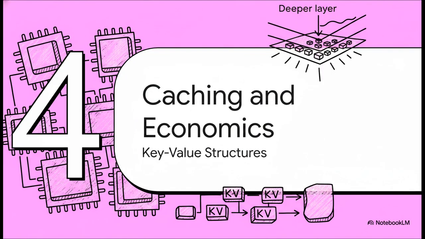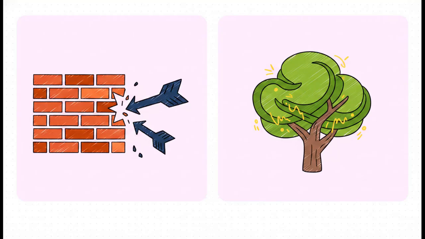Okay, diving deeper into the hardware layer now with Section 4, Hardware Caching and Economics. So the crucial point is, when you are caching the mathematical representations of a massive prompt, the underlying architecture is literally everything. Think of early caching methods, like vLLM's paged attention, as the brick wall you see on the left. It's solid, sure, but it's totally rigid. It requires exact sequence matching. If your conversation branches off even a little bit, the cache basically shatters, and you pay to recompute the whole shebang.